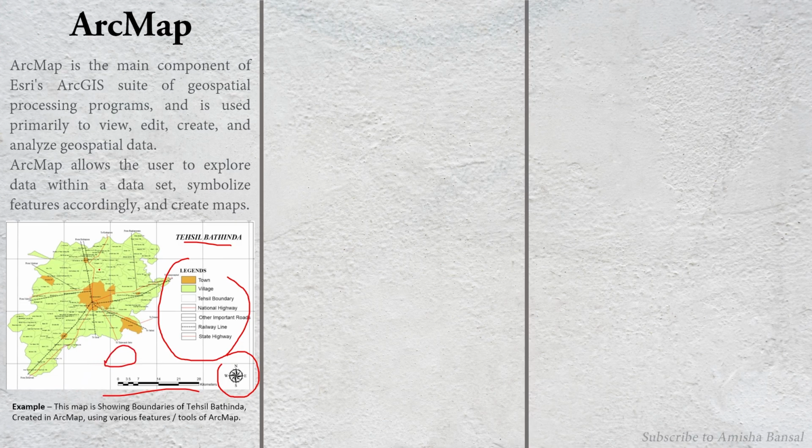And in this map we can see the various roads, major highways or railway lines, and then some boundaries. You can see here in the legend it shows where the towns, villages, and everything are. So this is a basic map which we can create from ArcMap, and there are lots of maps which we can create from GIS.